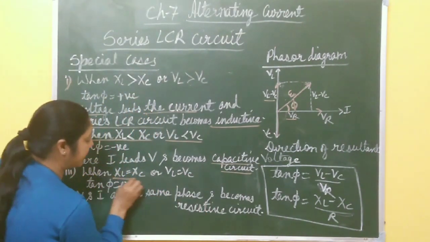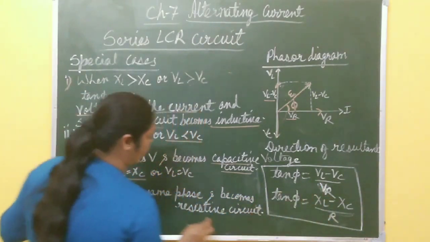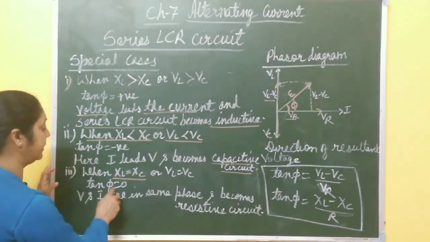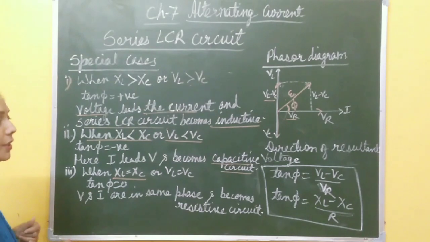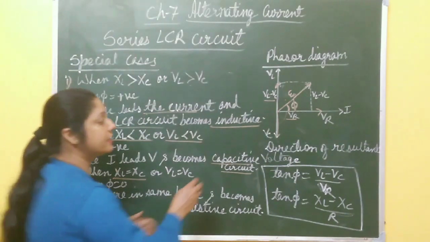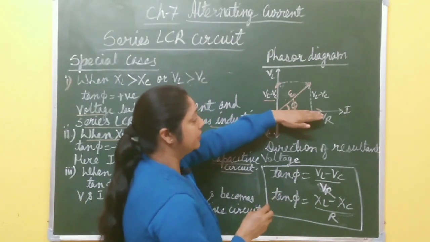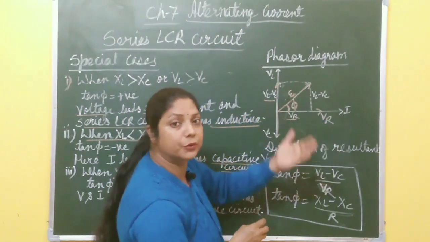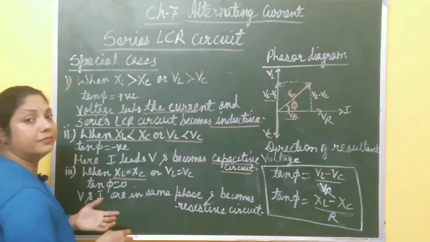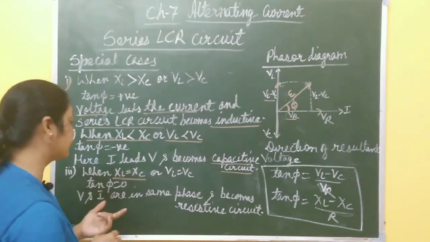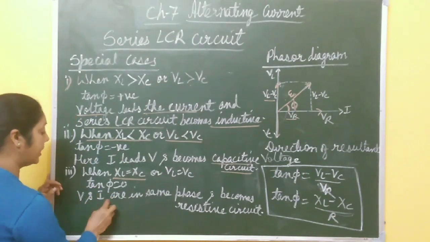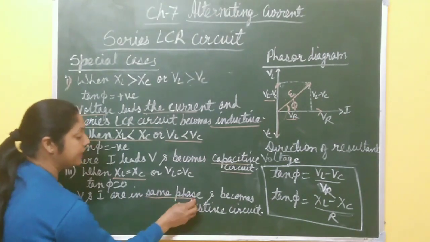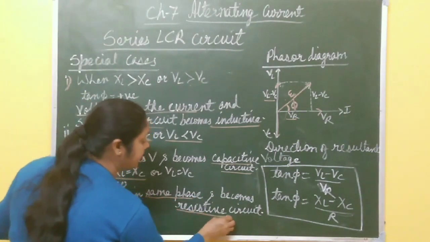Now in the third case, when XL is equal to XC or VL equal to VC, tan phi is 0. Tan phi 0 means the angle is 0, which means the resultant voltage is along the current direction. It means voltage and current are both in the same phase. And in which case is it in the same phase? Resistor. So V and I are in the same phase and the circuit becomes a purely resistive circuit.